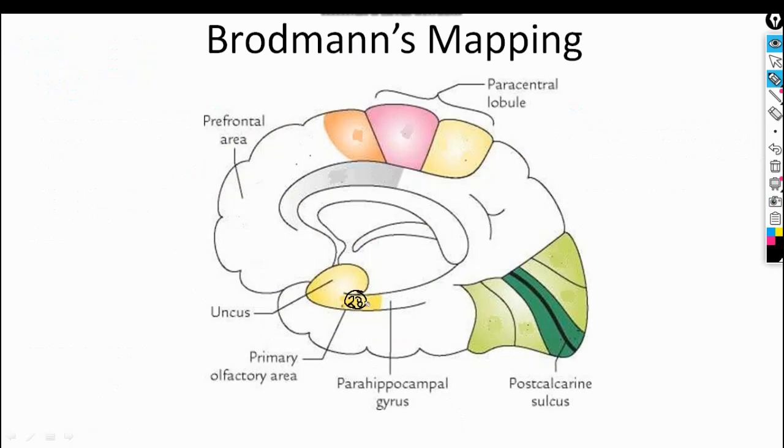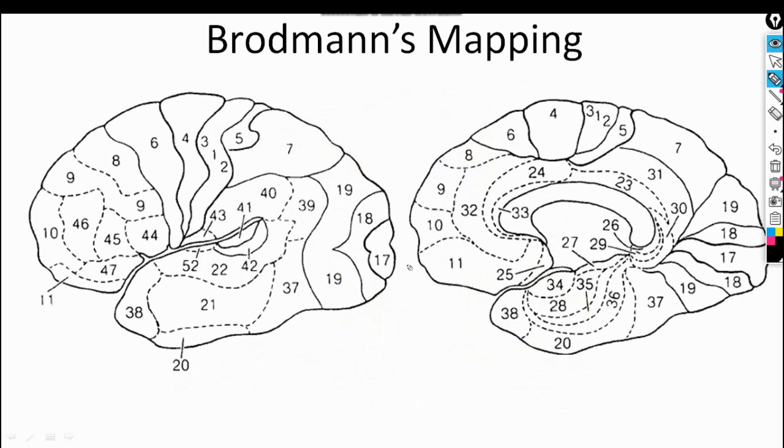So anterior part of this parahippocampal gyrus, here we see this olfactory area, Brodmann's area number 28, on the inferior medial surface of the hemisphere. Clear? So this is the primary olfactory area. Here we can see all the Brodmann's areas in this superior lateral view. This is a superior lateral view and this is an inferior medial view. So we can see all the Brodmann's areas which we have talked about,